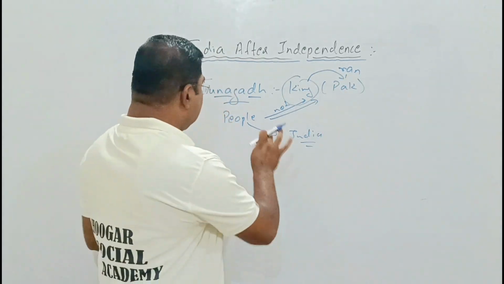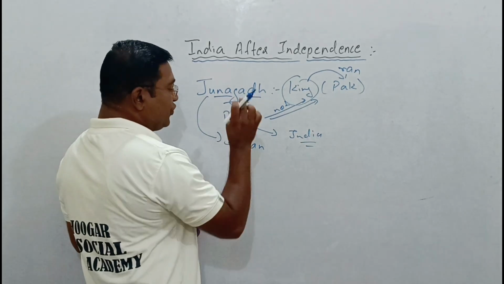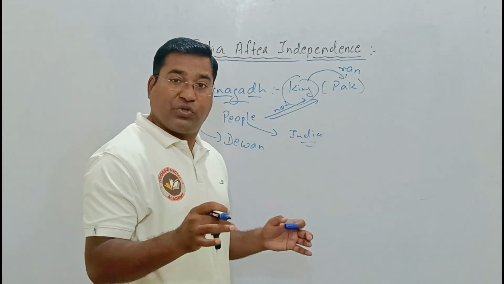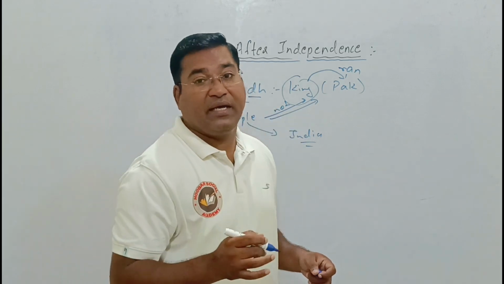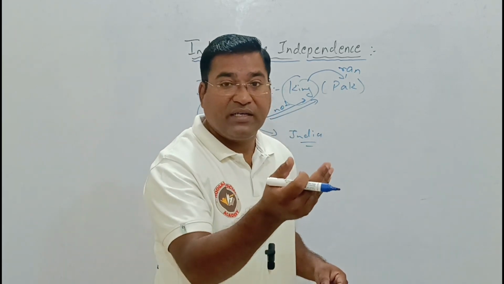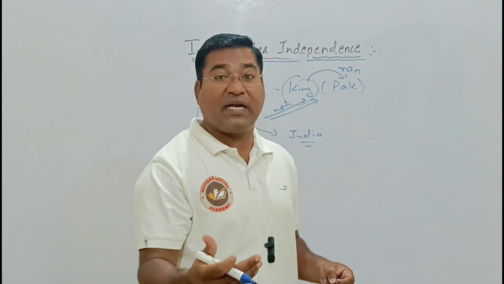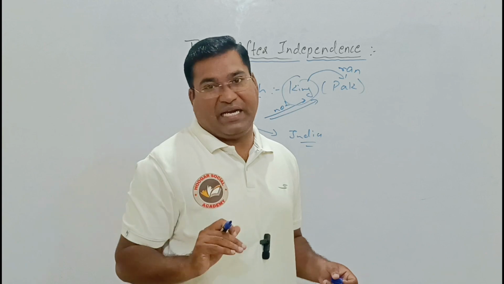So at the time, the Diwan of Junagadh approached the Home Ministry of India to take Junagadh into their hands, to make Junagadh a part of India.